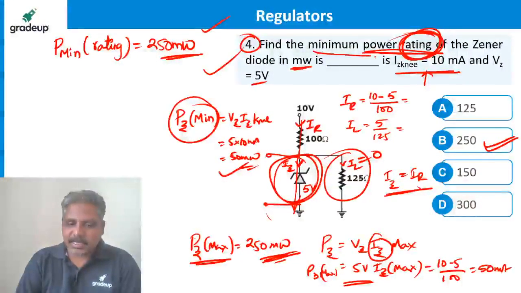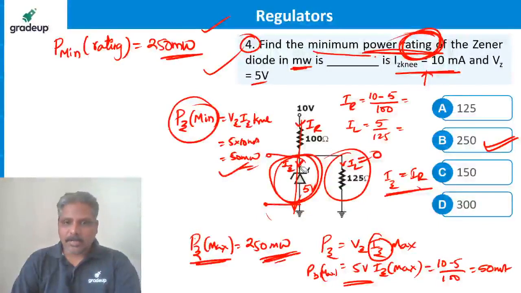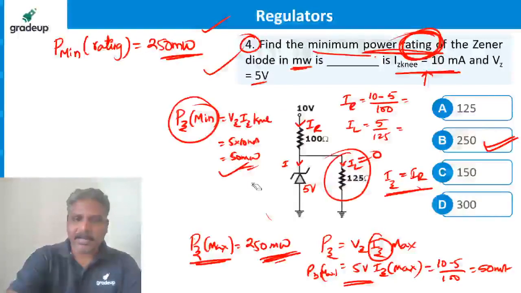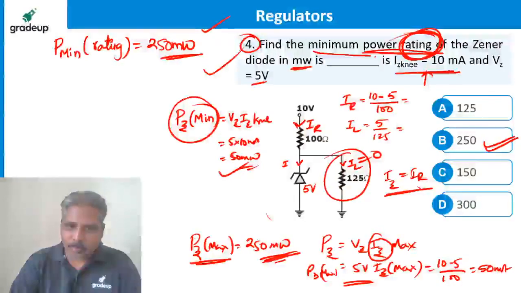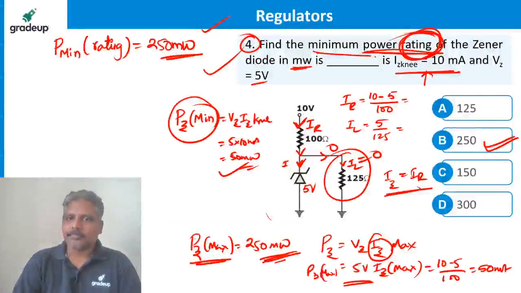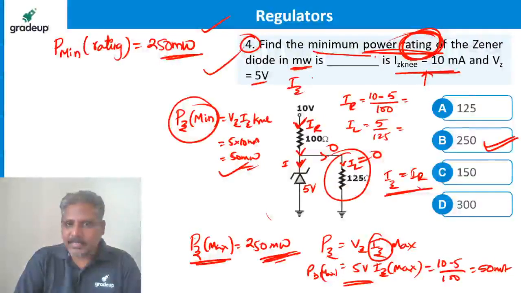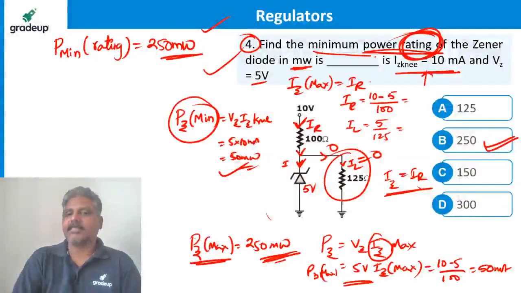That is possible only when the entire current from the supply goes through the Zener, when this current is 0. So IZ is maximum possible only when IR is equal to this.